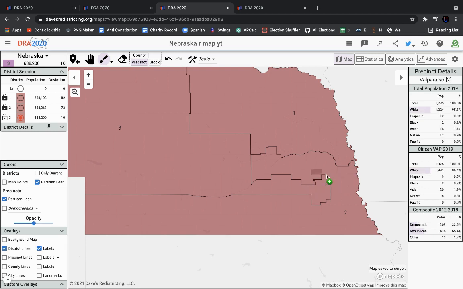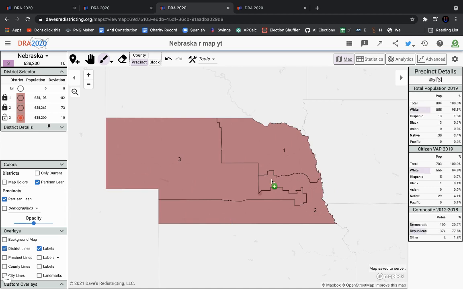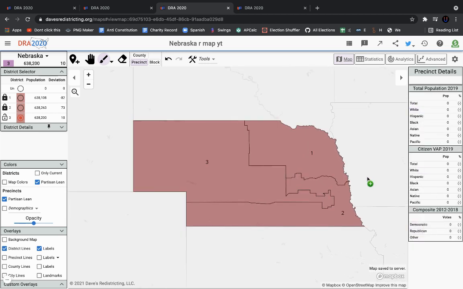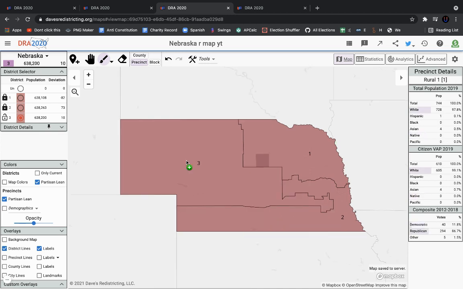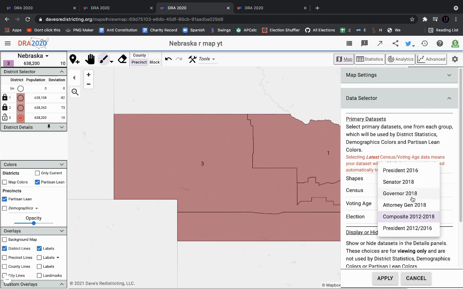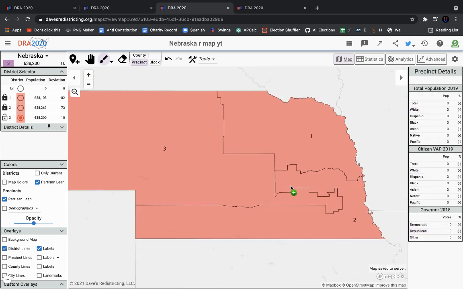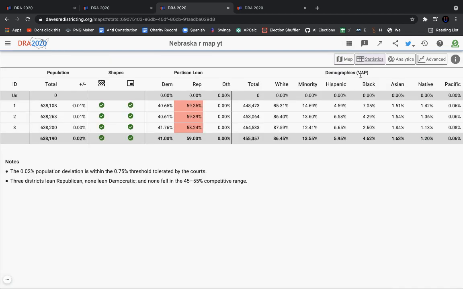Ideally, I guess I could try to crack Lincoln, but that would be more complicated than necessary when you have a map that is not gerrymandered enough for the courts to overturn it, really, and would be a pretty safe map for the Republicans. I don't think there's a data set where any of these... Actually, all these would likely be interesting. There was a data set, because I thought I was using the other one. This was the year that the Republicans won the governorship by 18%.